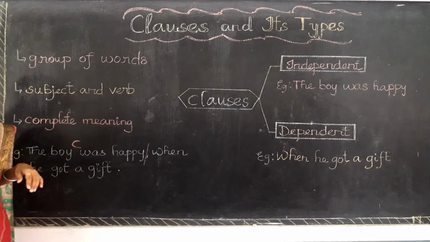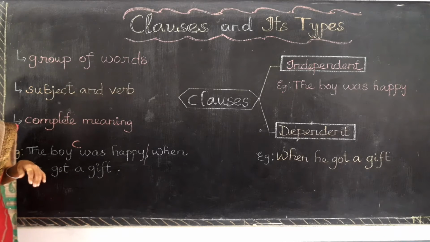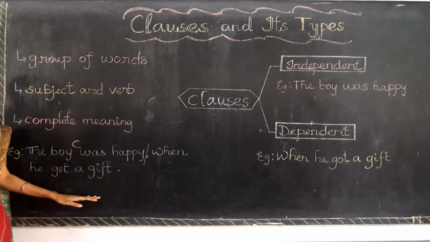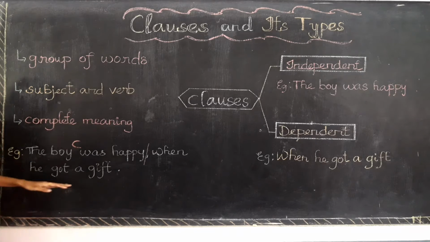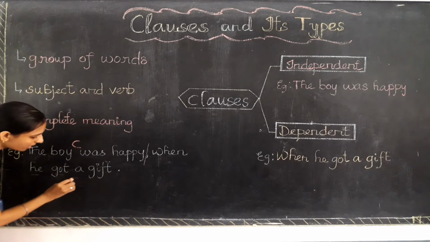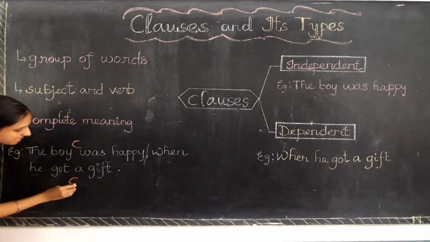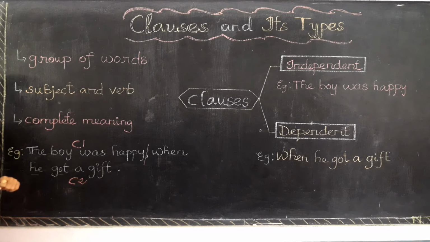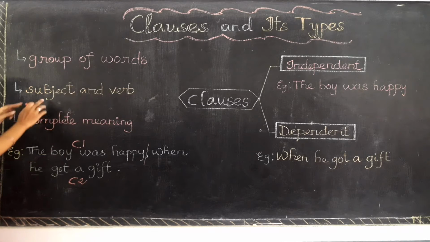Very good. The subject and verb are the first key points to check whether a group of words belongs to a phrase or a clause. So here you need to check whether there is any subject or verb present in this group of words. When he got a gift. Yes, he refers to the subject, and got is a verb. So this group of words also has a subject and a verb, which means it is also a clause. So I can divide this into clause 1 and clause 2. How is this also a clause? Because here I can find the subject and verb.